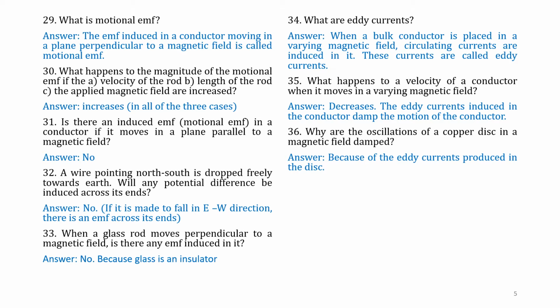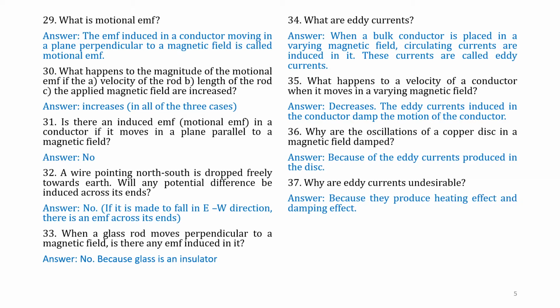Answer. Because of the eddy currents produced in the disc. Question number 37. Why are eddy currents undesirable? Because the eddy currents produce heating effect in the bulk conductor and damping effect.